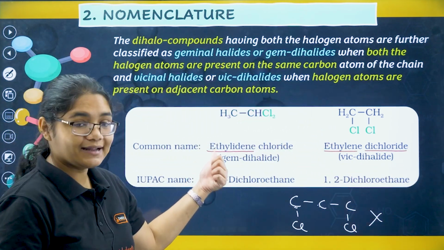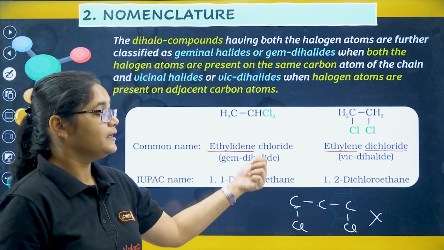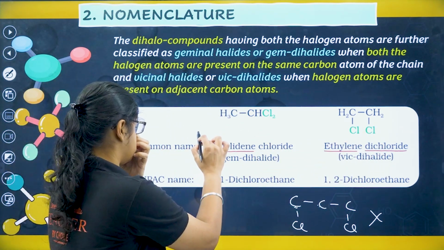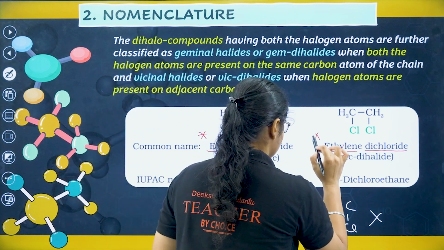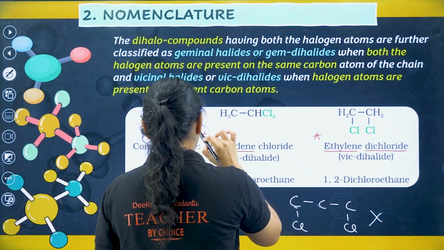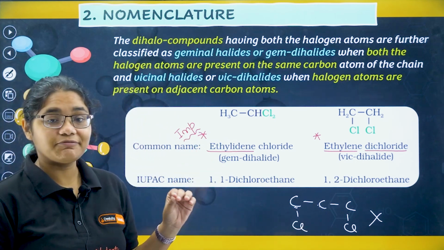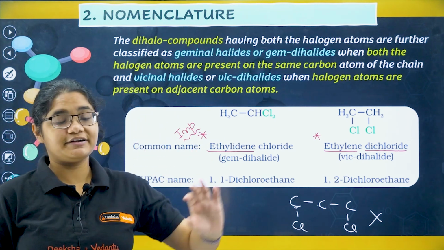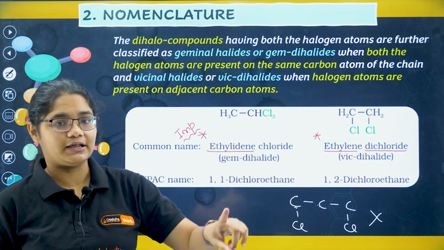Ethylidene chloride is for geminal, ethylene dichloride is for vicinal. Please remember, this is very important, and also very confusing. If I have geminal, what is the name? Ethylidene chloride. If it's vicinal, ethylene dichloride.